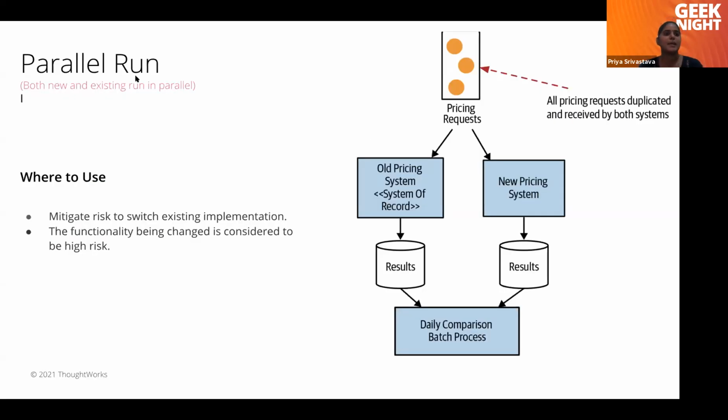So next is the parallel run pattern. This is not new, actually; it is a pretty old pattern. We normally use it whenever there is a risk in switching an existing implementation, or whichever functionality we are trying to extract is high risk. Basically, I can say all the functionality where money or cost is important.